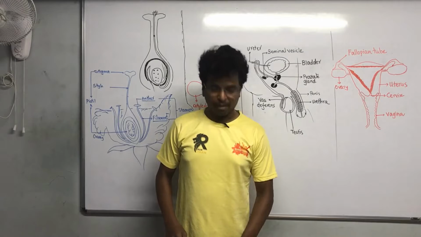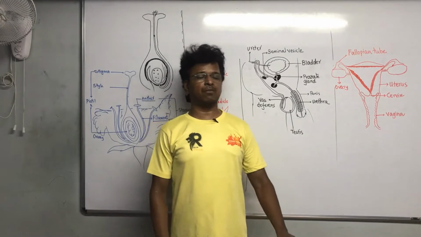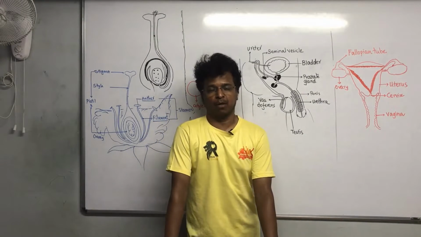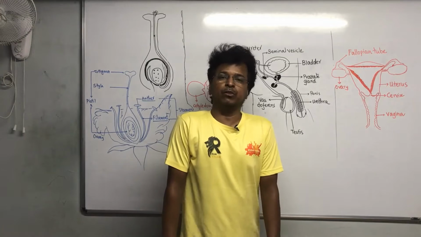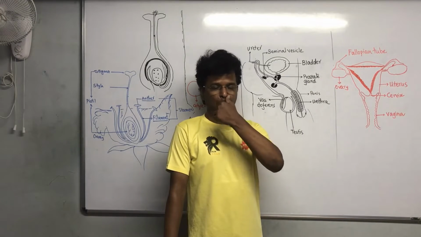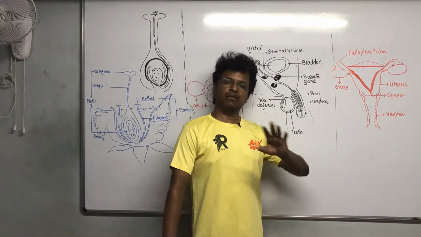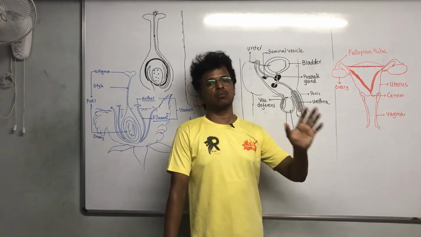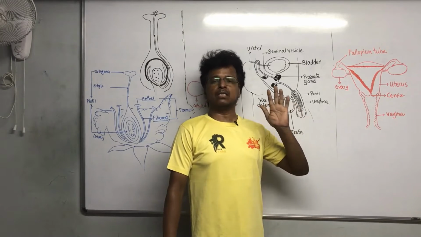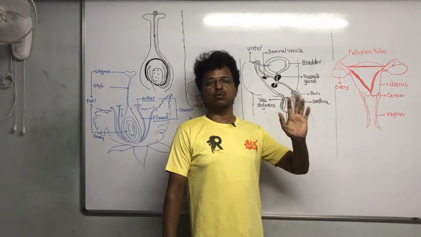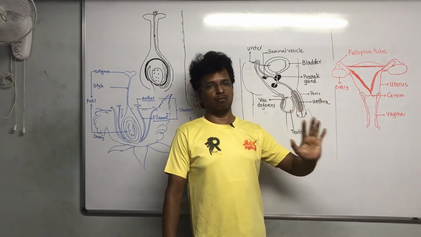How do organisms reproduce? We have completed the asexual mode of reproduction and today we are going to learn the sexual mode of reproduction. The main difference between sexual and asexual modes of reproduction: in asexual reproduction there are no male and female gametes involved.